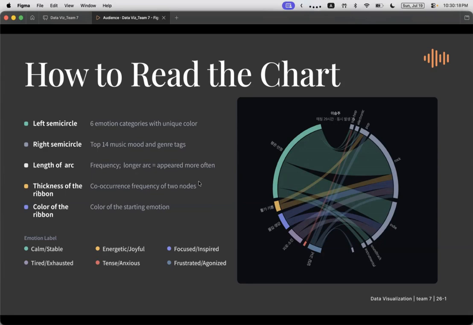Also, everyone shares the same emotion and tag axes, which allows you to place different people's patterns into the same space and compare them directly. Through this, we were able to create a visualization that lets you intuitively see individual patterns, compare them with others on a unified axis, and perform detailed analysis through interaction.